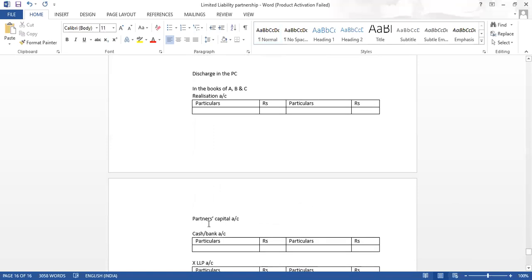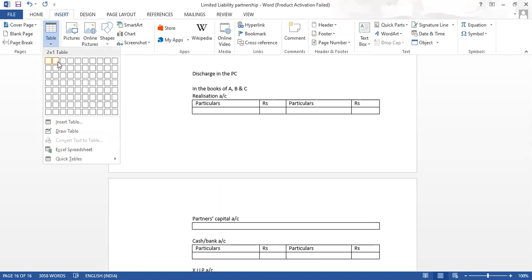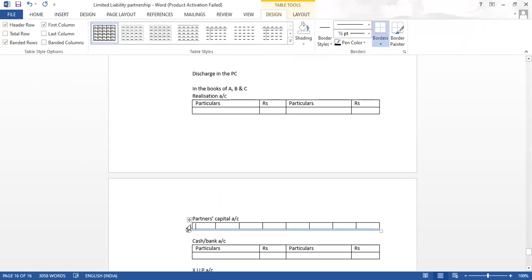Now for partners, there are 3 partners. So the partners' capital account I will have to draw separately, one column for particulars and 3 columns for amounts. Let me adjust the amount columns here.